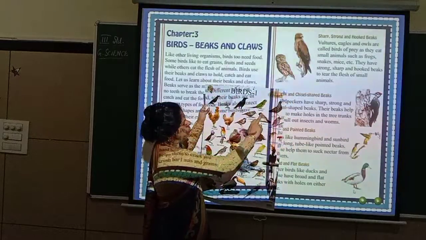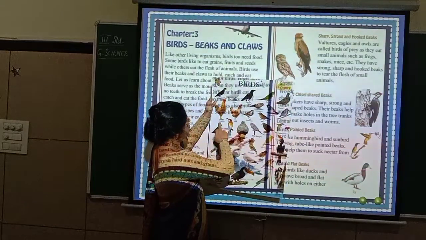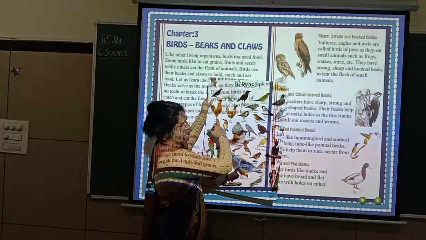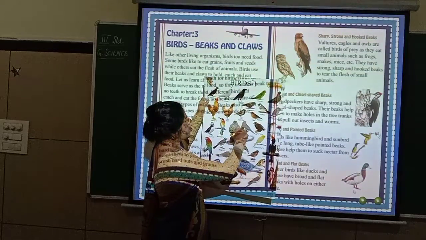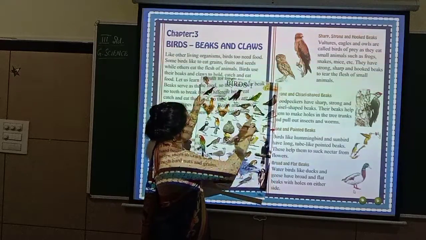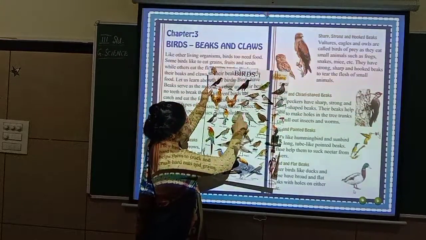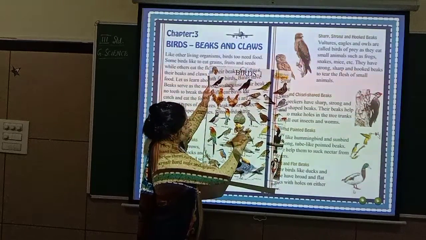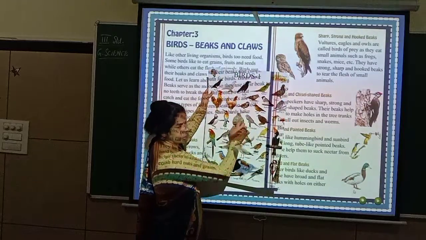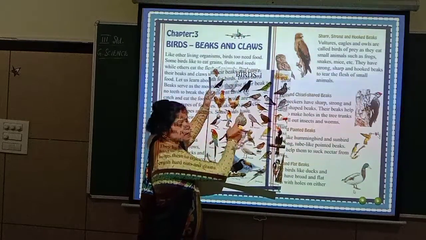Myna, dove, crow, parrot, pigeon, rooster, then hen. Rooster is nothing but cock. Hen, sparrow, this crossbill, bulbul. Can you see all these different types of birds here? Okay, weaver bird. See how it constructs its nest. See this bird. It is constructing a nest. It is constructing its house.